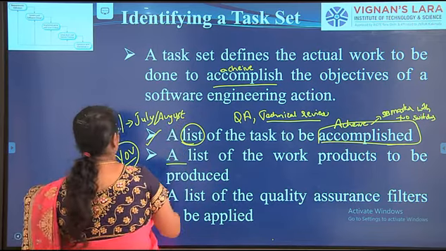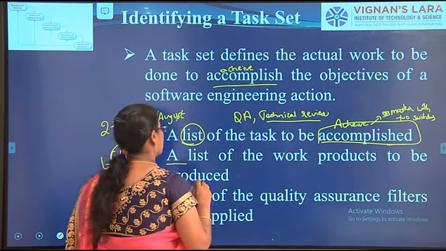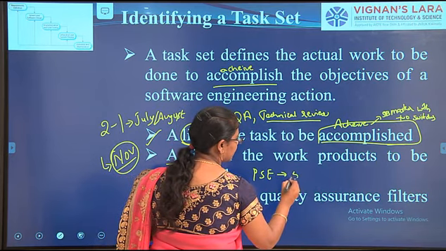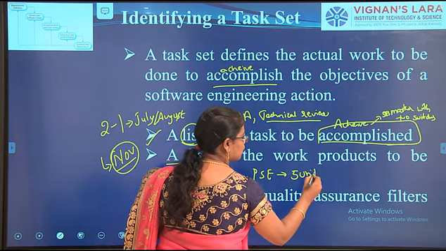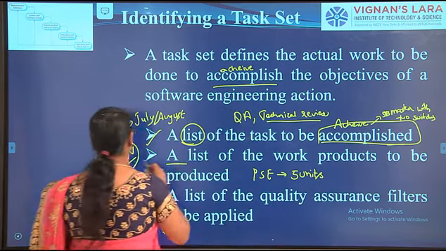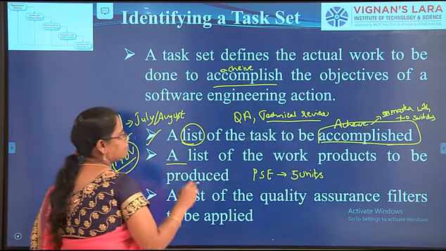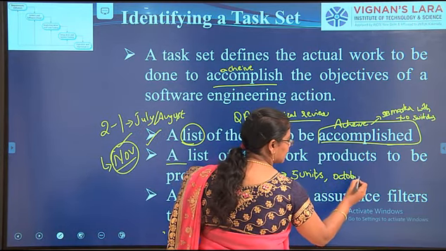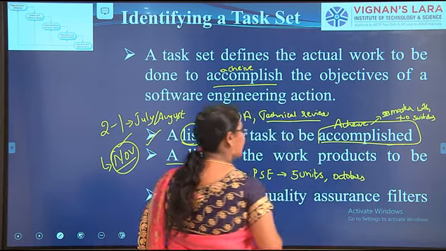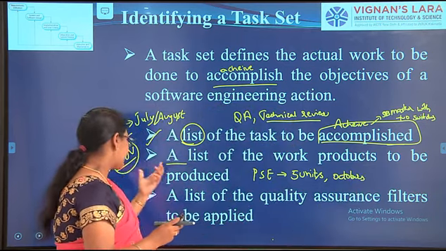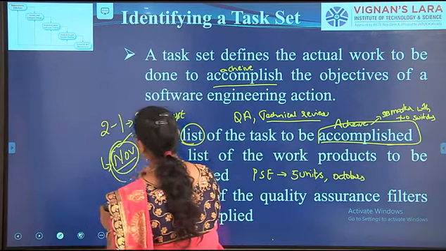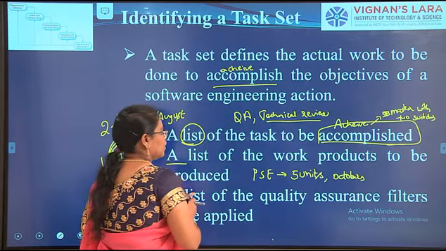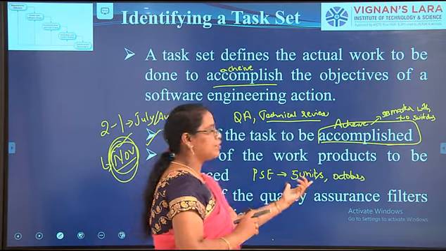For example, this is software engineering, the principles of software engineering course. This course has 5 units, and you have to complete these 5 units on or before November. That means by October you have to complete the 5 units. In order to complete the 5 units and write the exam, this is your product. The final product is to write the exams in November. So the 5 units are one of the tasks.